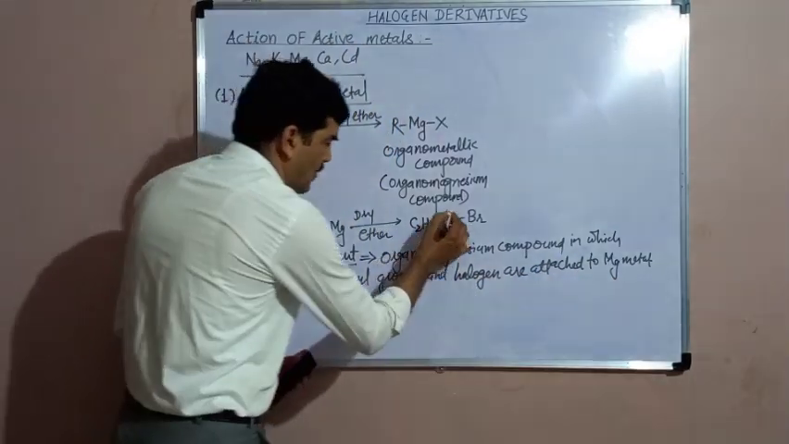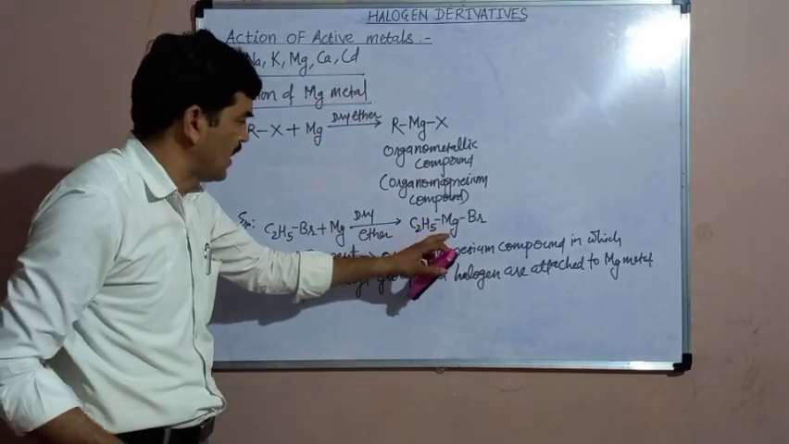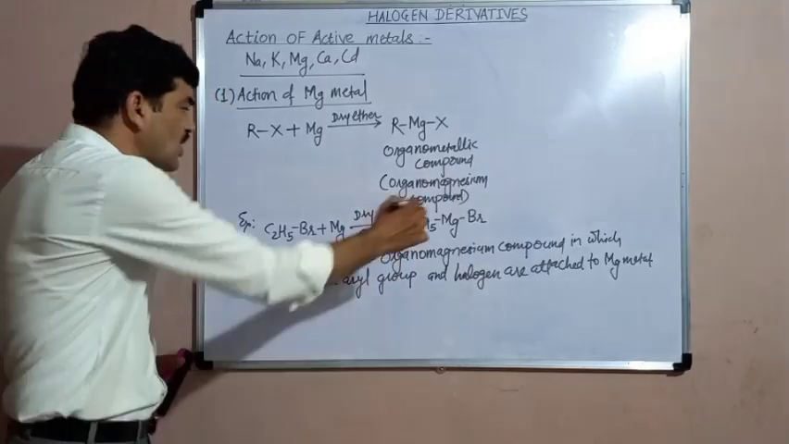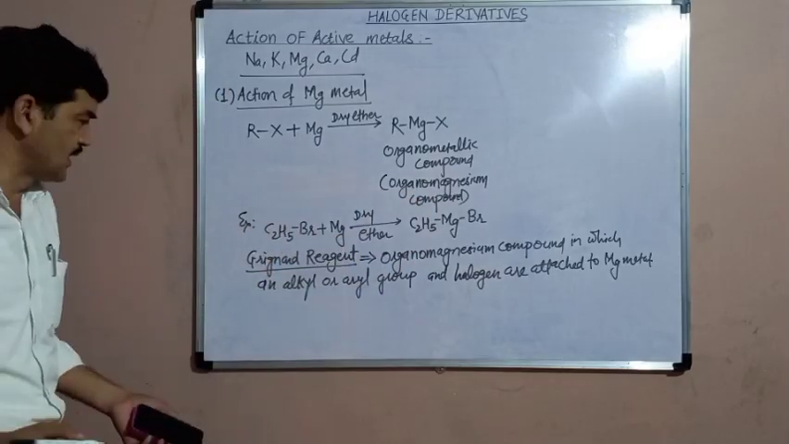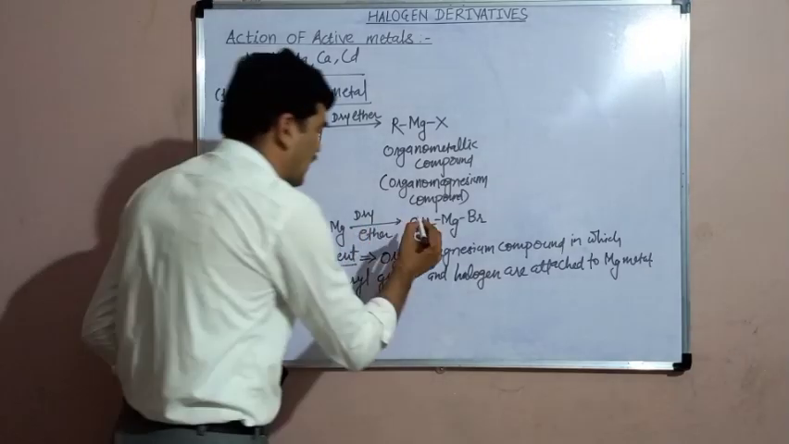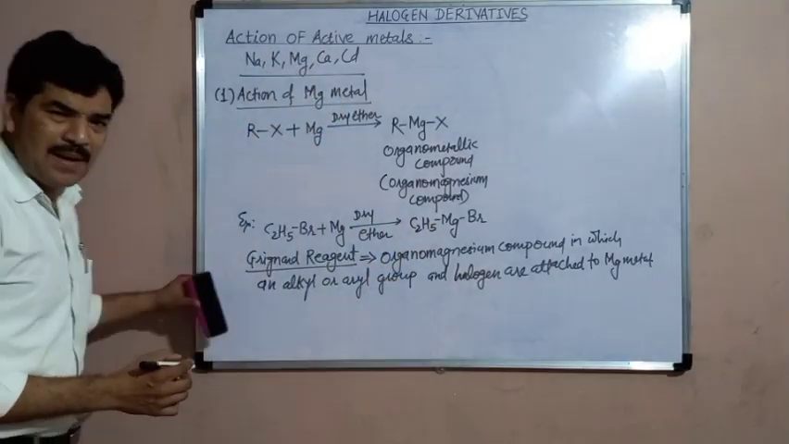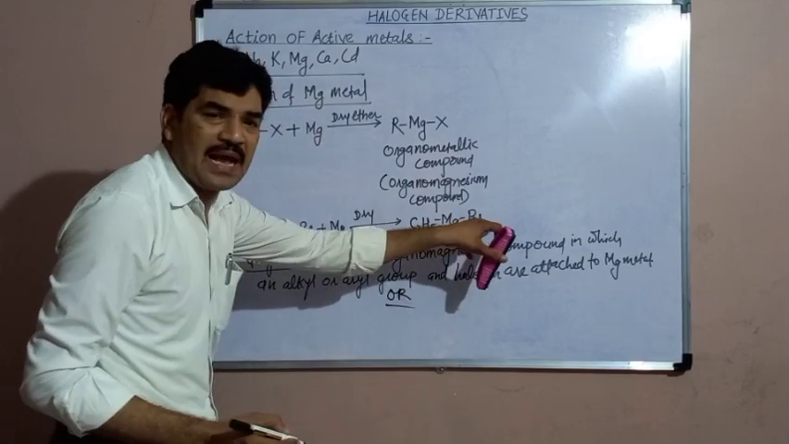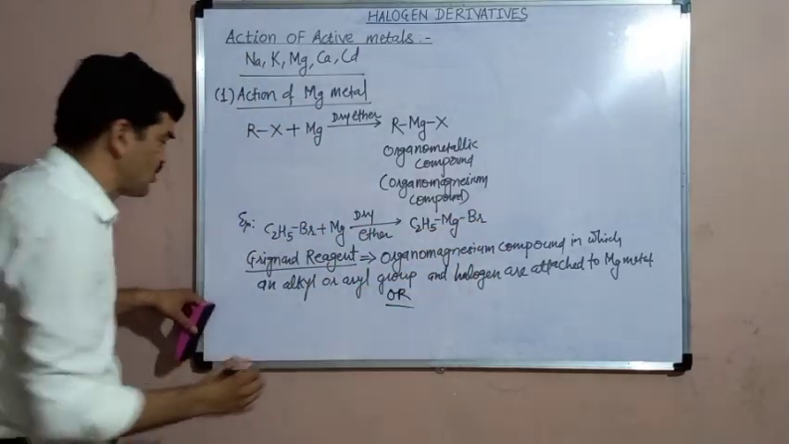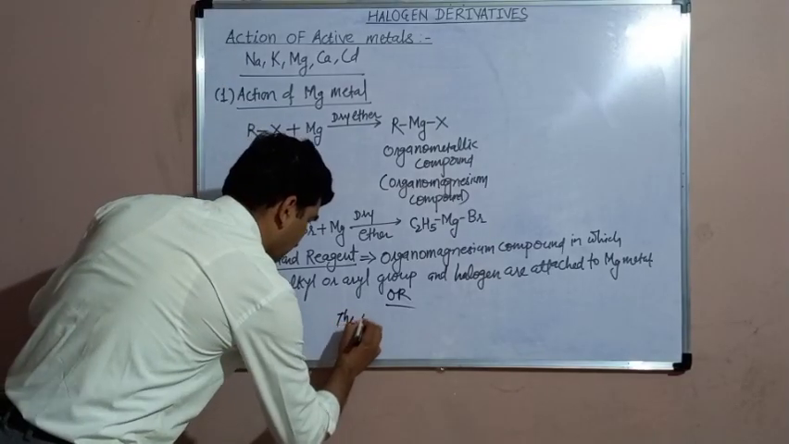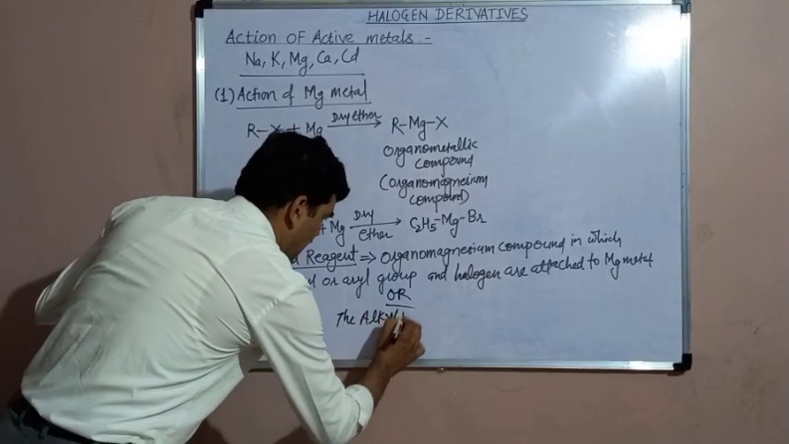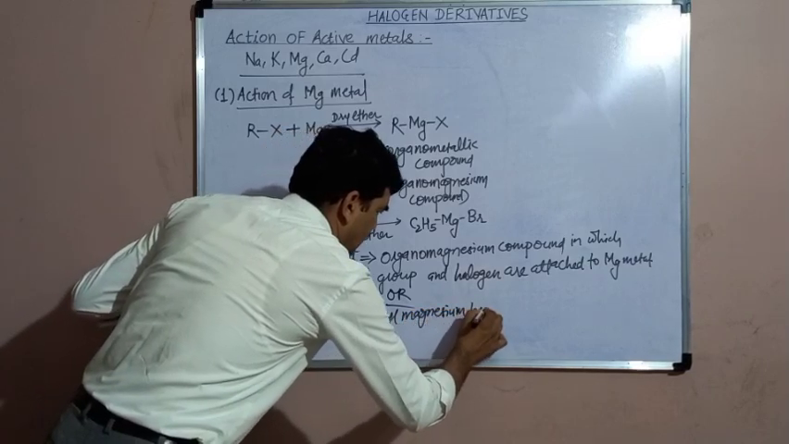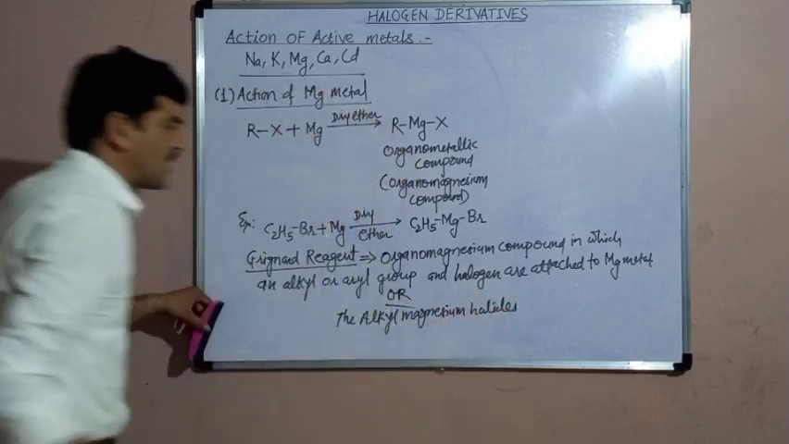Here you can see that this is the magnesium, and to this magnesium a halogen is attached from one side and the alkyl group is attached from the other side. So such type of compounds are called the Grignard reagents. Organomagnesium compounds are called the Grignard reagent. So in a simple manner also we can define the Grignard reagent as the alkyl magnesium halides. There is a simple definition of Grignard reagent: the alkyl magnesium halides are known as the Grignard reagent.